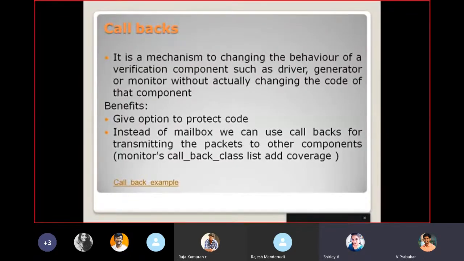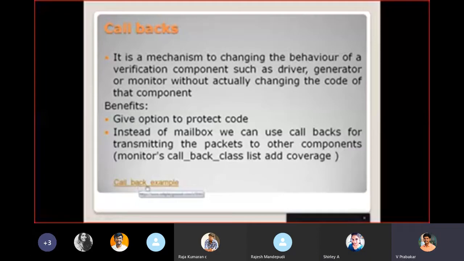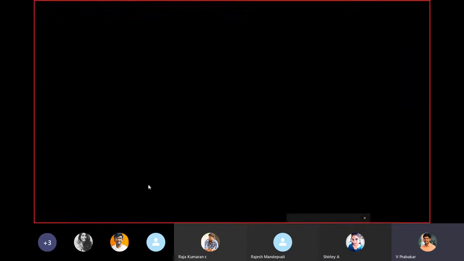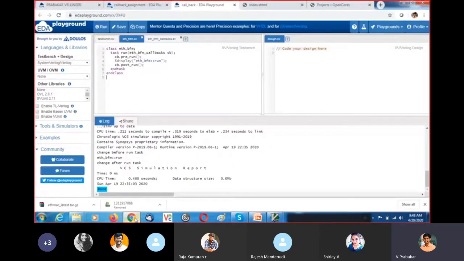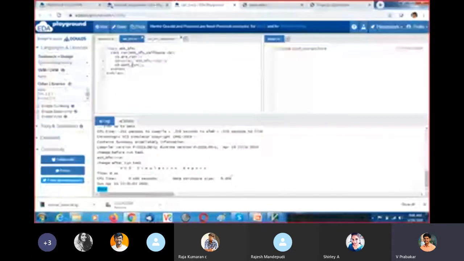So here I am going to explain this callback with a small example. It is a simple example. We are writing a BFM or a driver class. For this driver or BFM, we are writing a callback class.